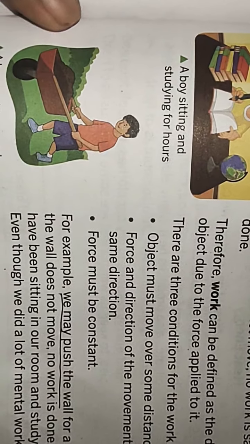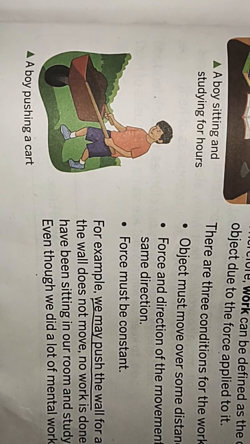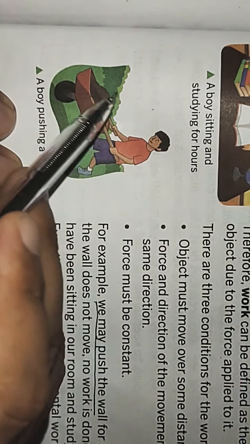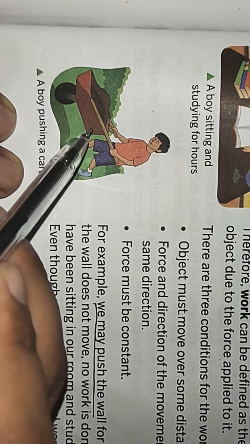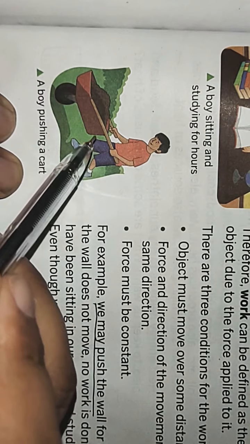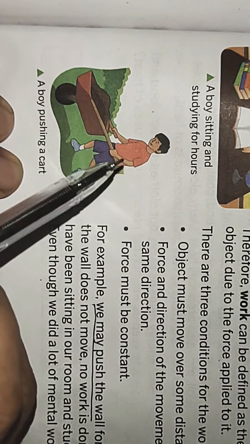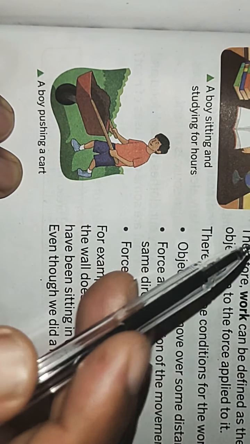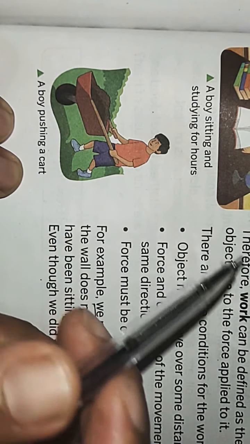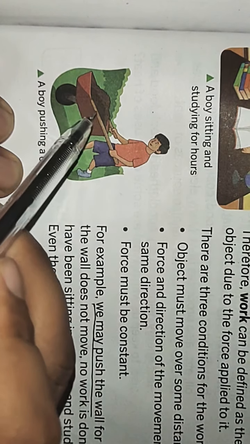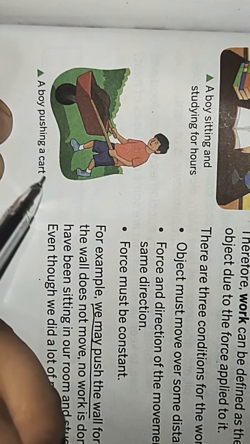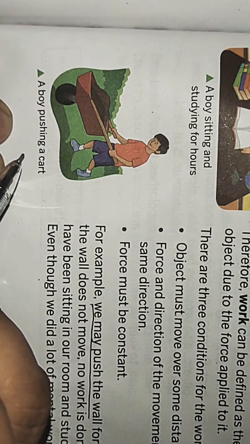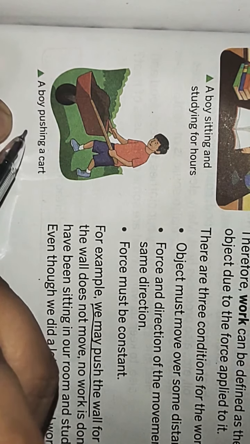Next example, you can see a boy pushing a cart. When the boy pushes, he is using his force to push it, and when he pushes the cart, there is movement. So over here, work is said to be done because the boy is applying a force and there is movement in the cart.